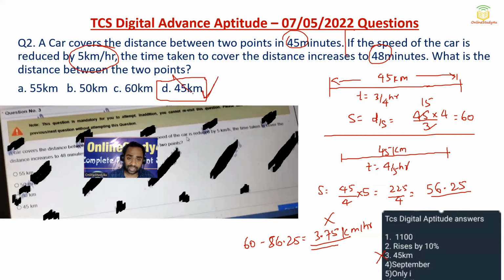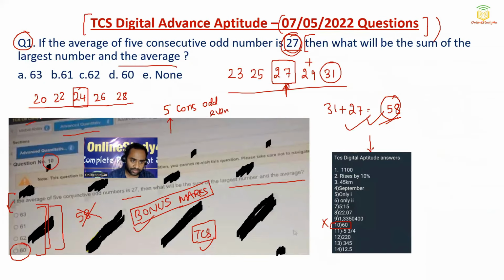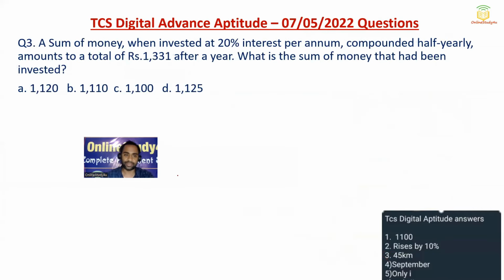Okay, so the correct answer here will become 60 kilometer for the question number 3, right? So see, this is question number 3. Okay, see, this is question number 10. So for question number 10, they have given the answer as 60. So be very, very careful.